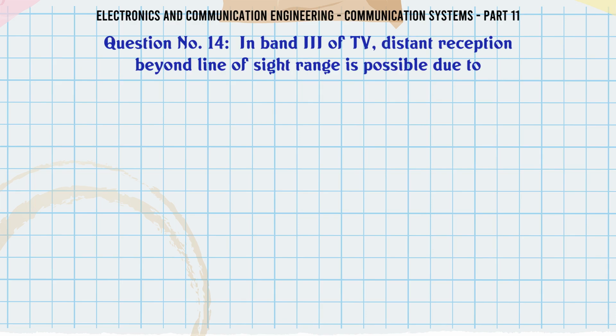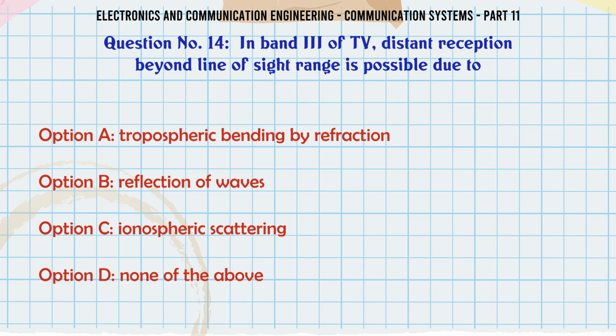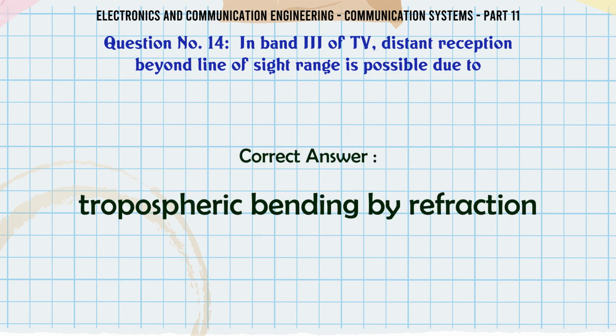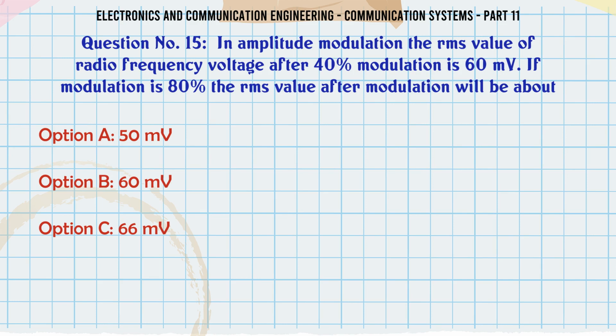In band 3 of TV, distant reception beyond line of sight range is possible due to: A, tropospheric bending by refraction; B, reflection of waves; C, ionospheric scattering; D, none of the above. The correct answer is tropospheric bending by refraction.